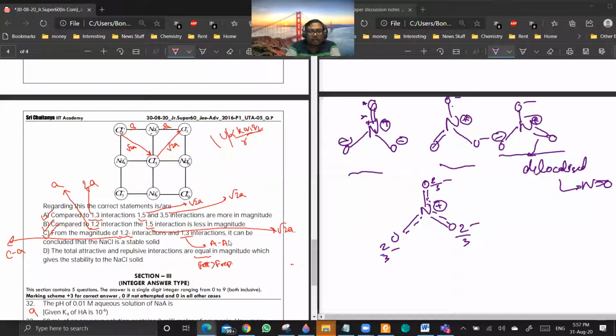So if cation-anion interactions are more than anion-anion interactions, then the solid lattice will be stable. Yes or no? For anything to come together, the attractive forces should be more than the repulsive forces. Are you getting my point? Yes. Otherwise, things will fall apart.